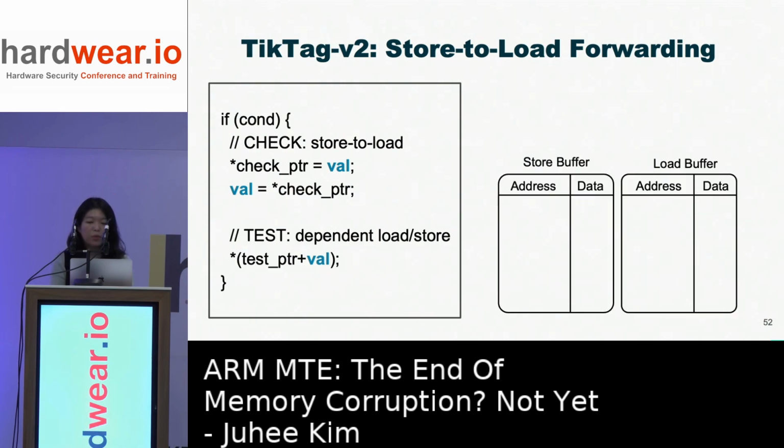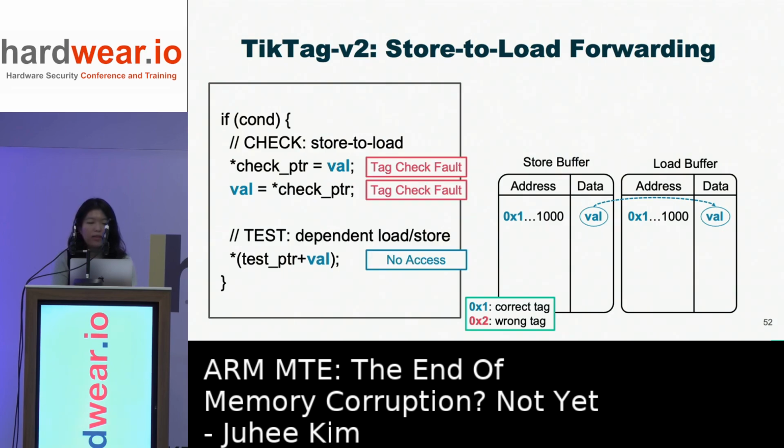Here, the CPU often optimizes performance using internal store and load buffers, which log recent store and load instructions. So if a store and the following load instruction are for the same address, the CPU directly forwards the data from the store to the load instead of accessing the cache.